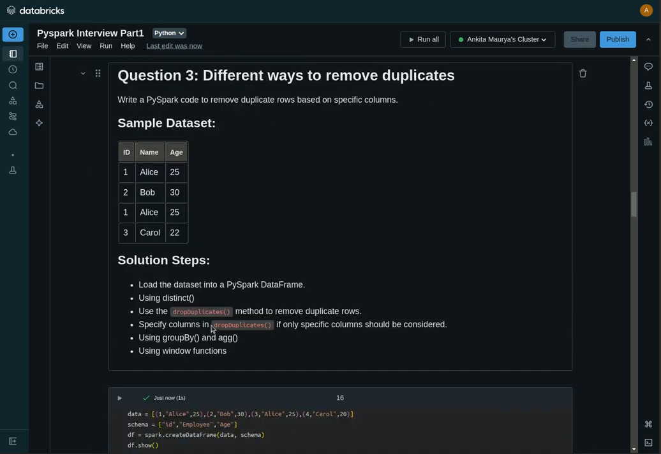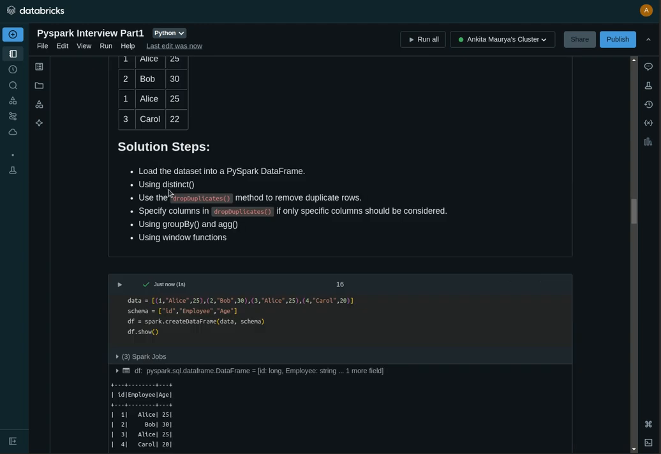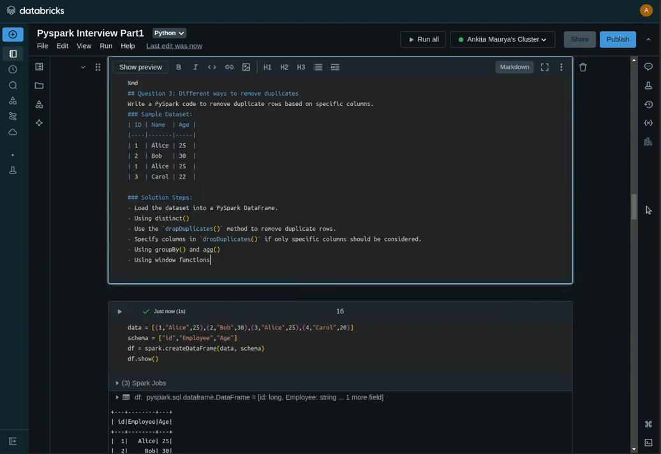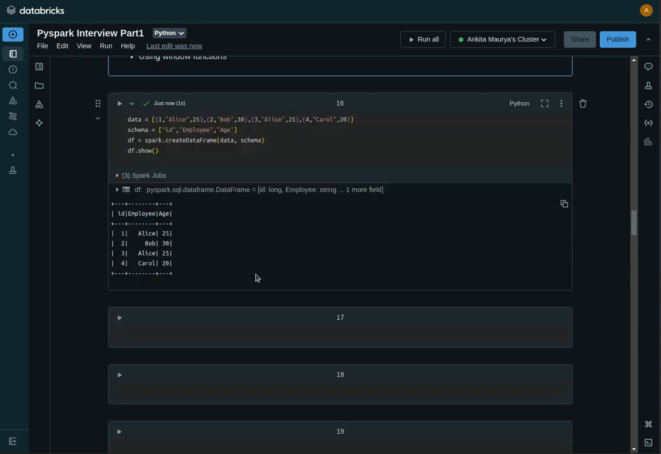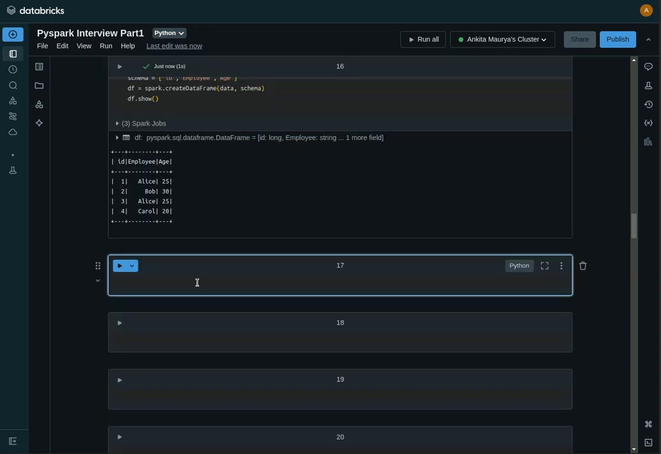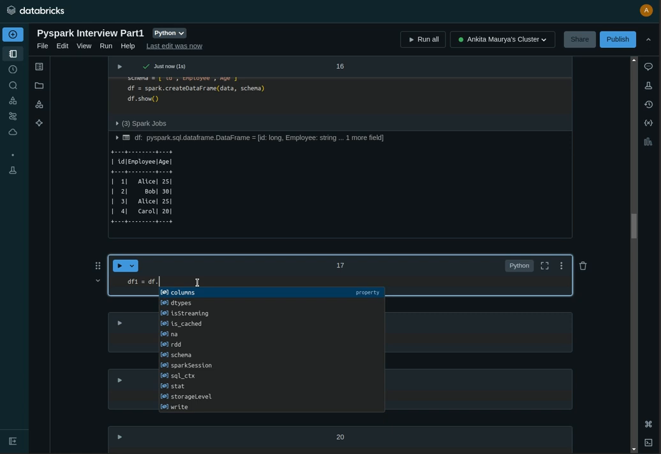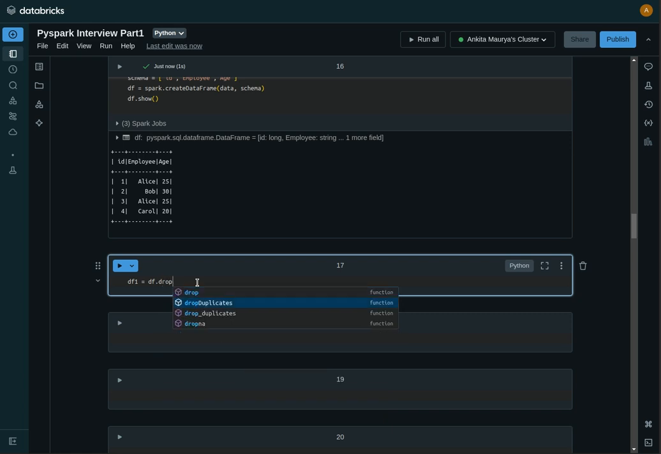I'm going to take this approach. I will make a separate video for handling duplicates, and another separate video for null values. So I'm just going to explain this approach, dropDuplicates. Here, take df1, another data frame, and df.dropDuplicates.